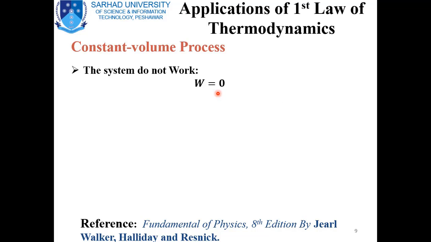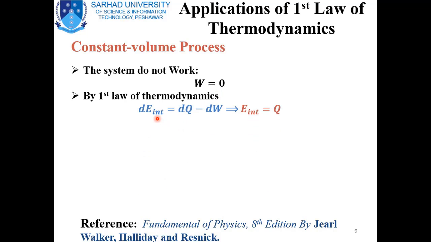So W will equal 0, and when we apply the first law of thermodynamics to a constant volume process, we obtain that delta E is equal to delta Q minus delta W, as W is equal to 0. Then this implies that the change in the internal energy is equal to the amount of heat.